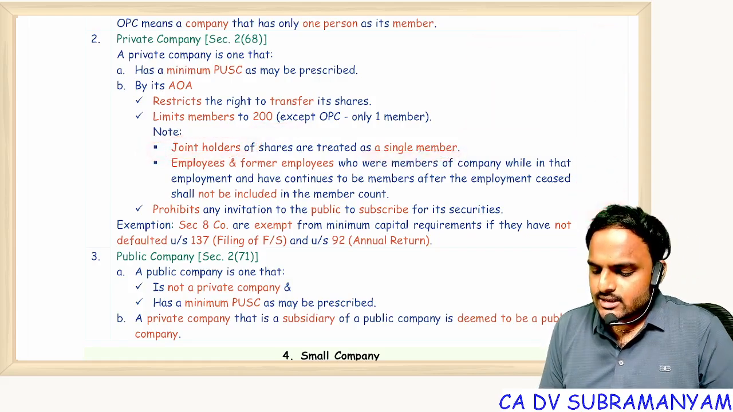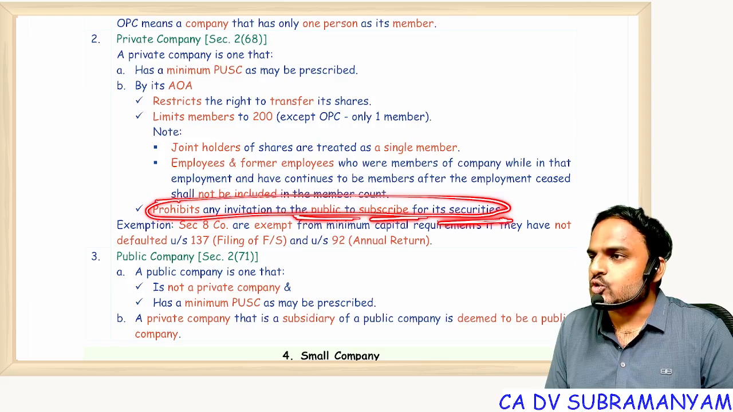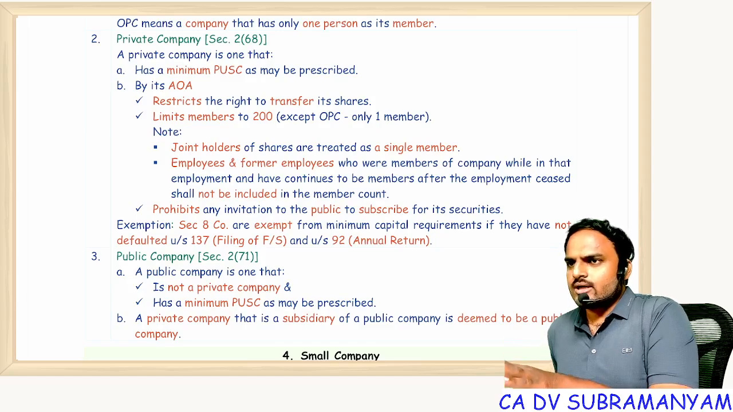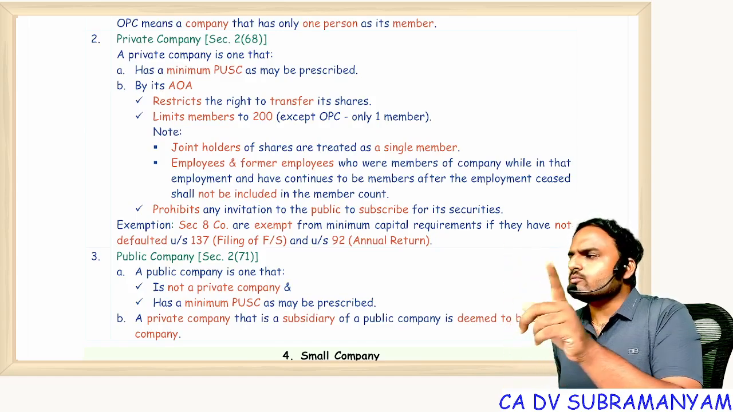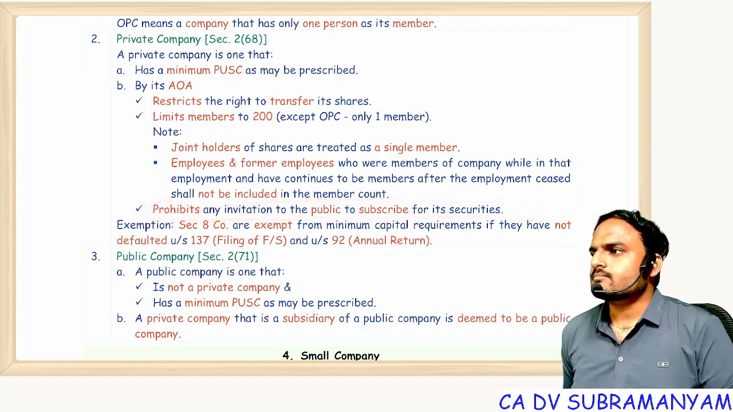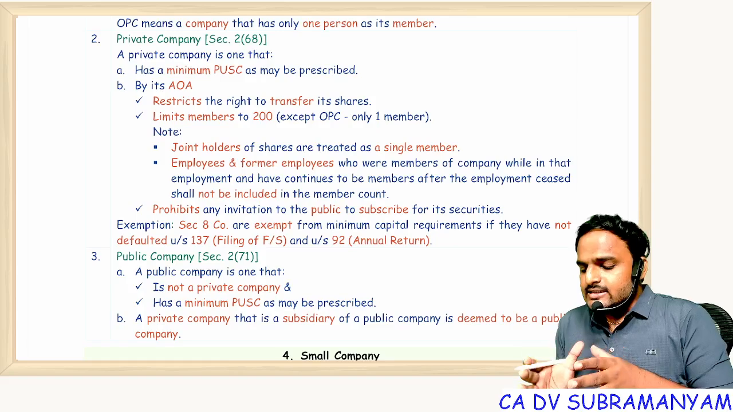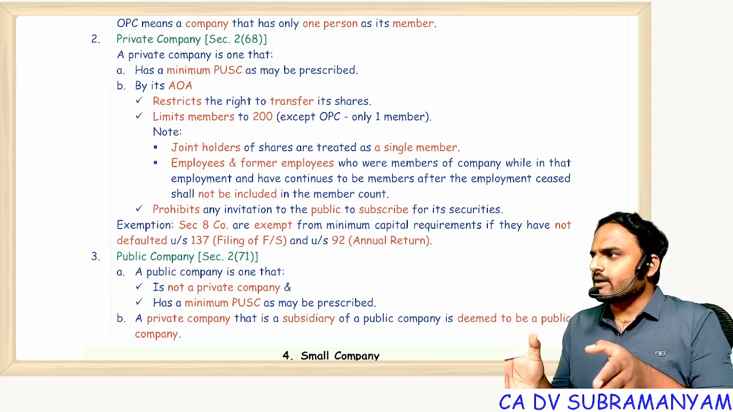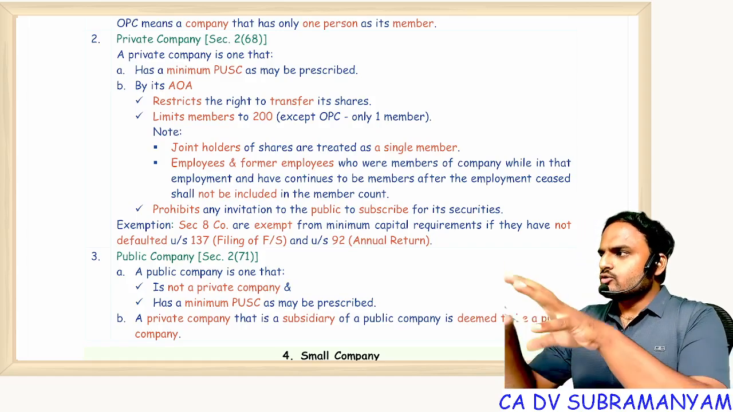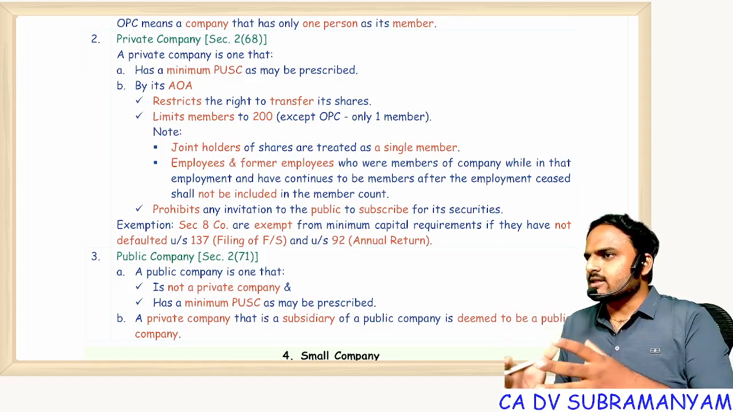Fine. Next one, last point: it prohibits any invitation to the public to subscribe for its securities. What is your company? Private company. Private company, do business with your funds, don't go to the public. So that's why the last one, and this is a prohibition. But if you go into practical terms, the reason why companies were divided into public and private, there is a good logic. The logic is, suppose you are 10 in number, you want to start a consultancy business, consultancy company.